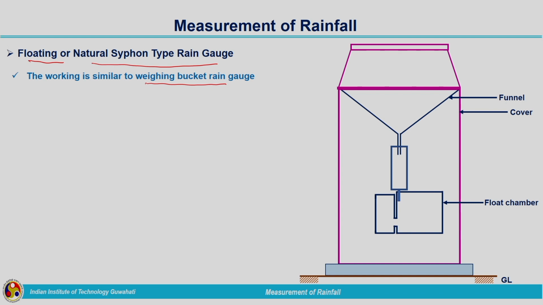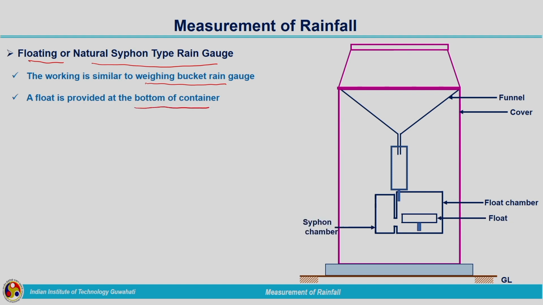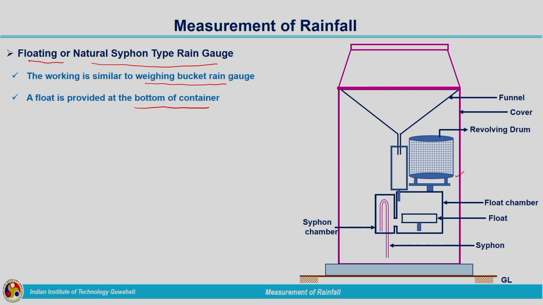Here the measurement is based on a floating mechanism, so we need to have a float. The float is installed within the float chamber like this, at the bottom of the container. Beside the float chamber we have a siphon chamber. The siphon is also installed near the float. As in the case of the recording type rain gauge with a chart, we have a chart here also. This is the revolving drum, and the revolving drum has the recording chart.